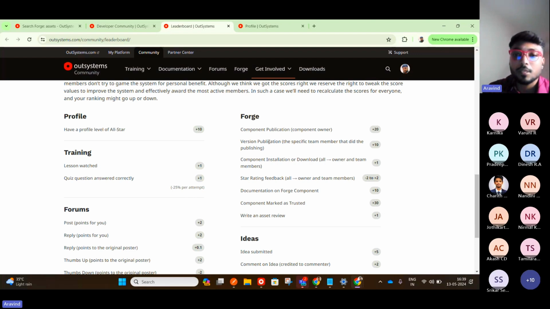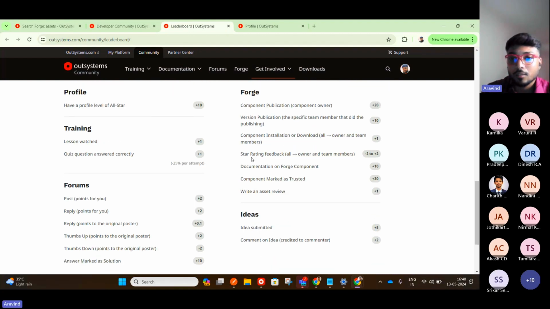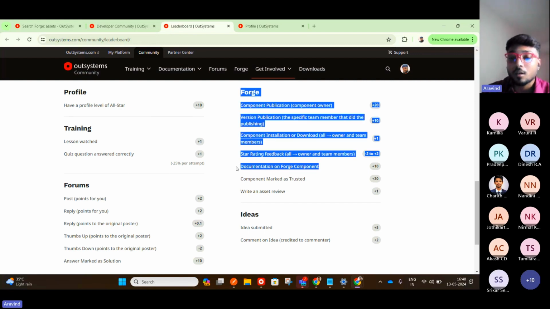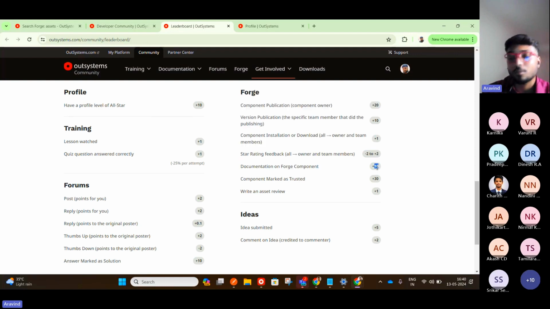And version publication, like I said earlier, you have done publishing your component, and if you want to publish a new version of it, yes, you can do that. For each version, OutSystems provides plus 10 points. Okay. And the installation, if your component is installed by someone, you will get 1 point. And the star rating, someone gives the ratings. Documentation: on your Forge component, if you upload documentation, then also you are getting 10 points. That's why documentation is very important, right?